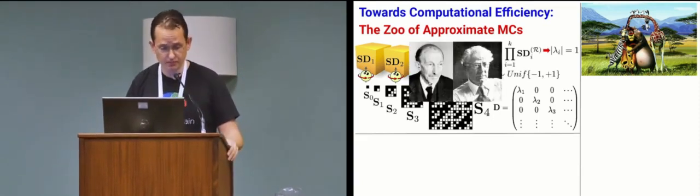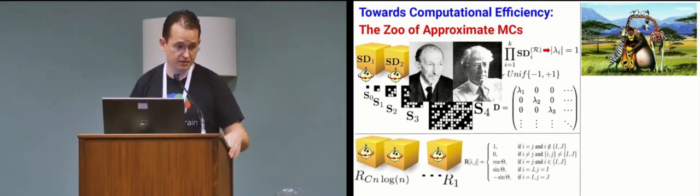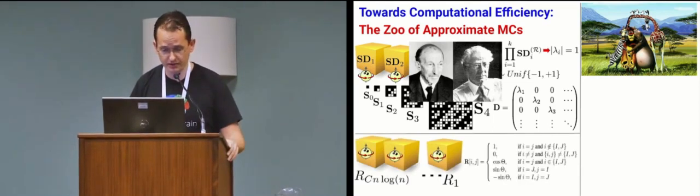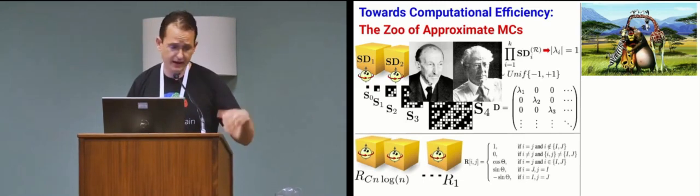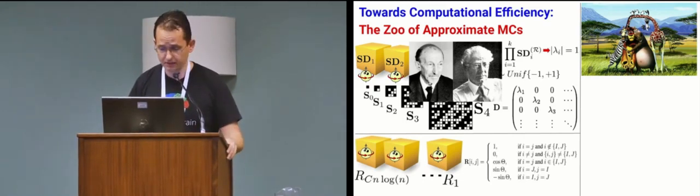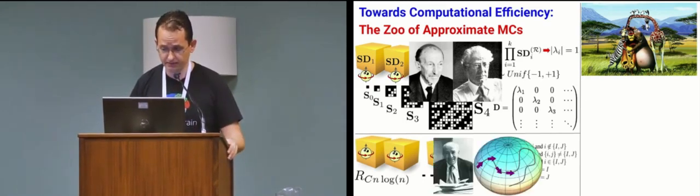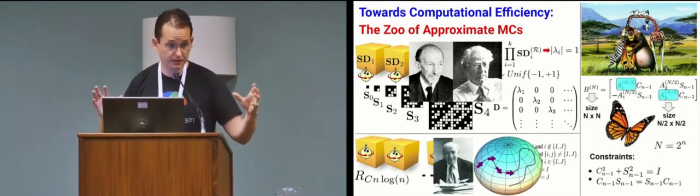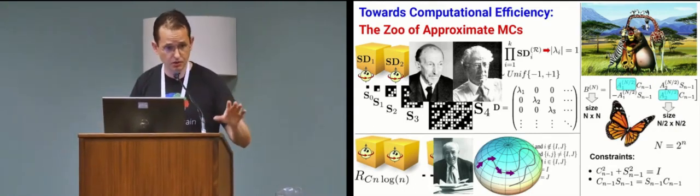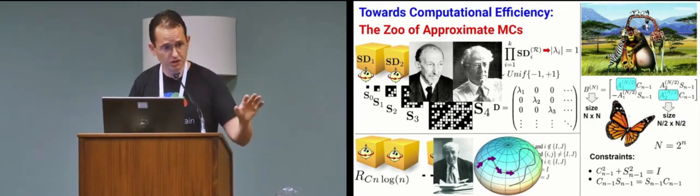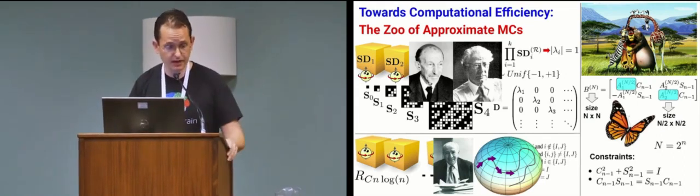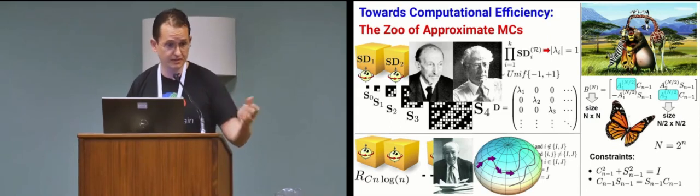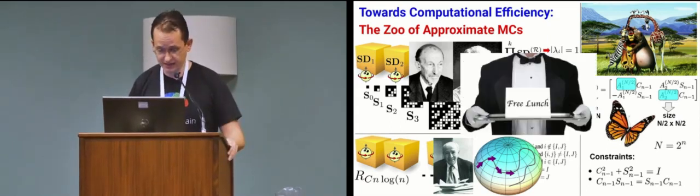Another setting would be Kac's random walk matrices. It's pretty much constructed by doing a random walk on the orthogonal group, and there are some other constructions, butterfly matrices defined recursively right here. Those different constructions look very different at first glance, but they share common properties. They provide computational speedups and very often accuracy gains at the same time over standard Monte Carlo baselines. So they give us free lunch theorems in that setting. Now the question is why?